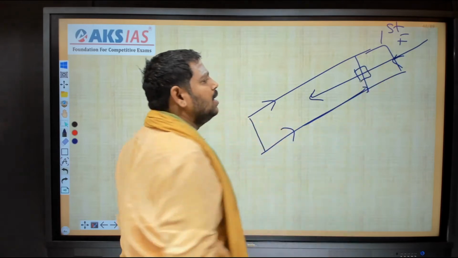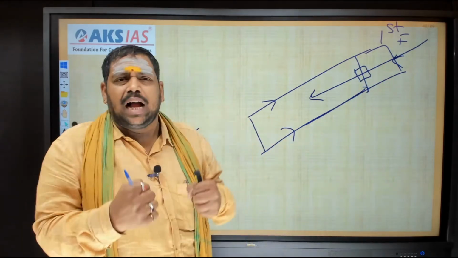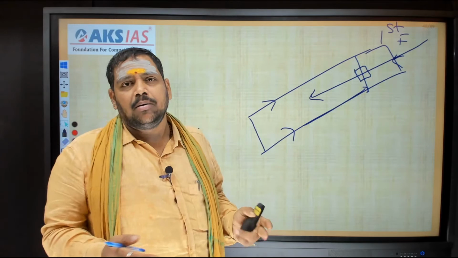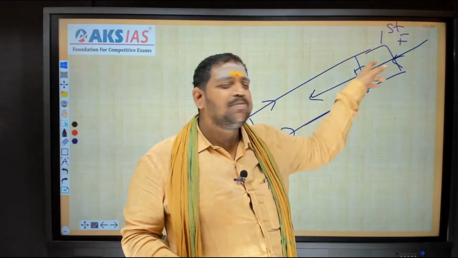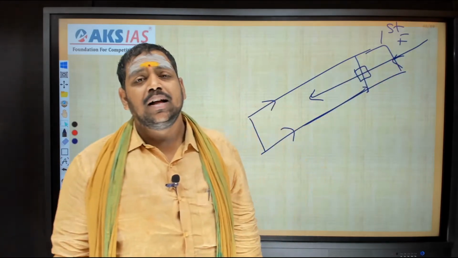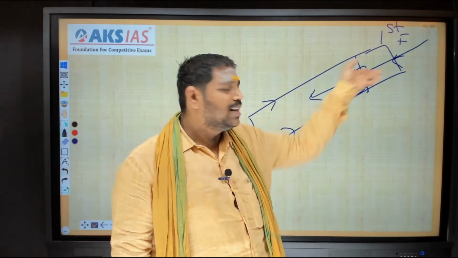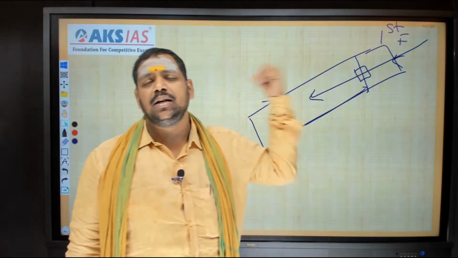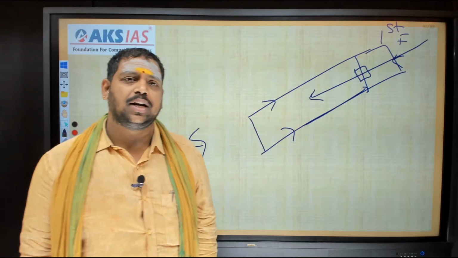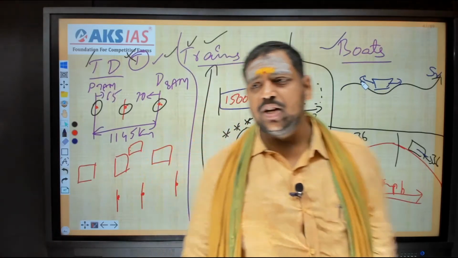Even if I run very fast, my displacement will be very less. The escalator is opposing me. That means this also comes under boats and streams only. Hope you understand. So now I am clearly differentiating all the three.